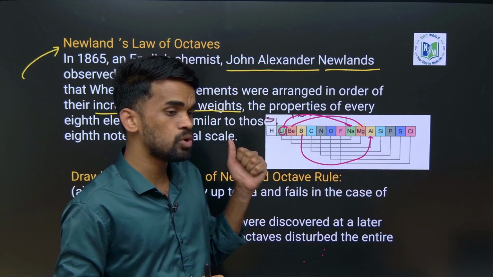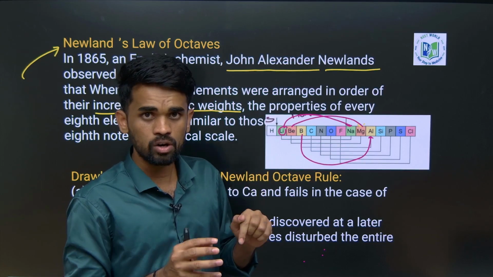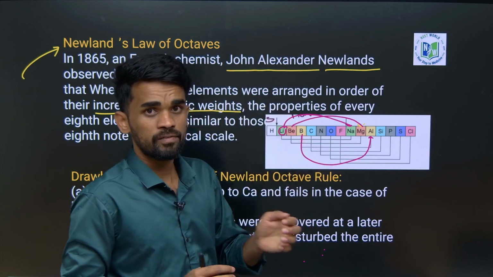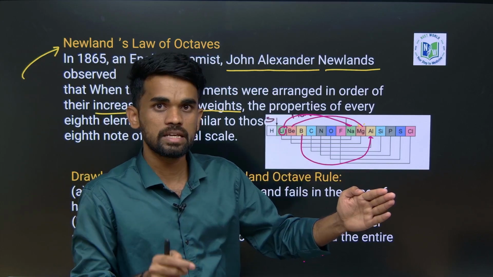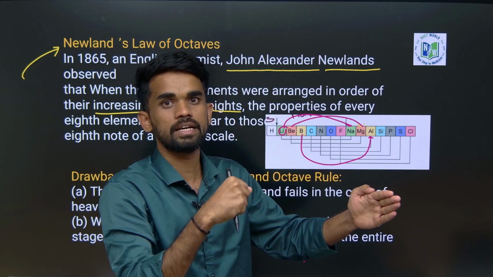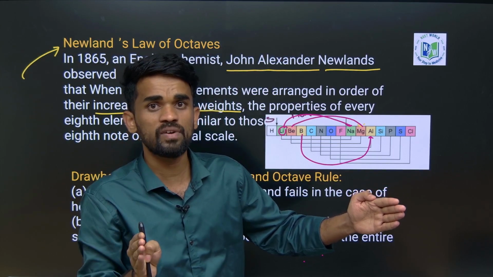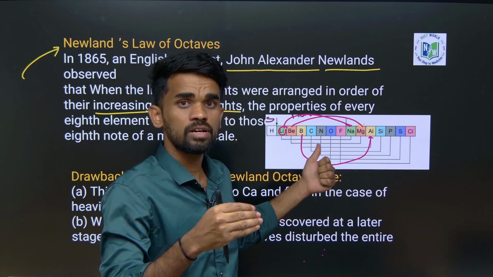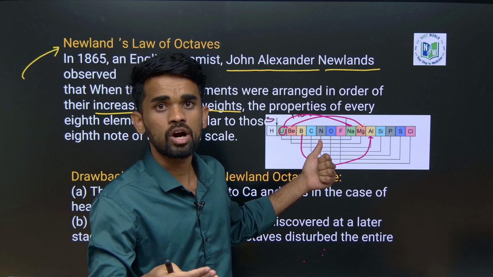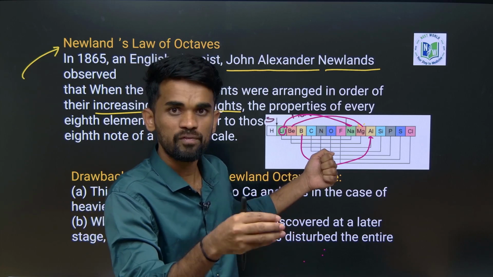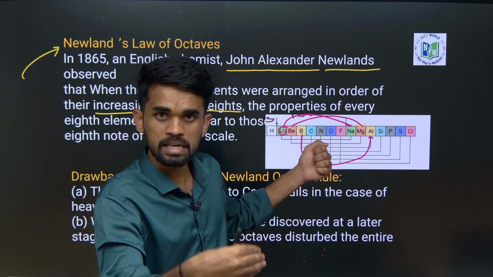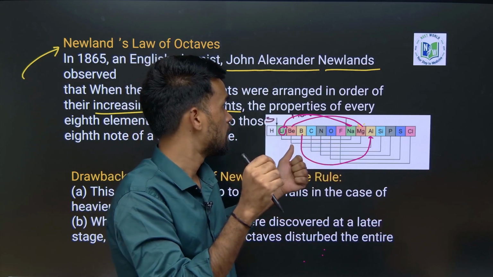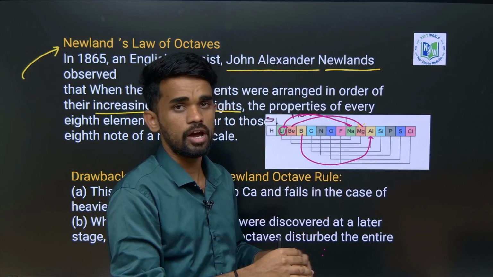But if we apply Newlands' law of octaves to the periodic table we have right now, we can observe this trend for every first and ninth element, because now the noble gases are included in the periodic table. Therefore, we observe it for every first and ninth, but not first and eighth. When he gave it, no noble gases were included, so he got first and eighth. But right now we have noble gases also in the periodic table, so this kind of resemblance is observed for every first element and the ninth element. I hope this is clear.